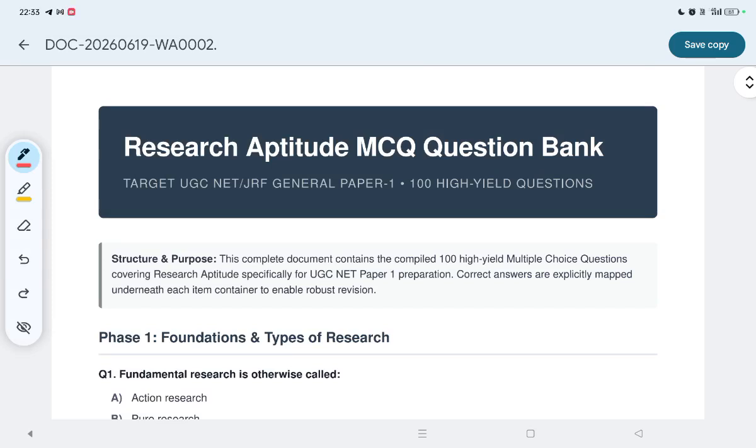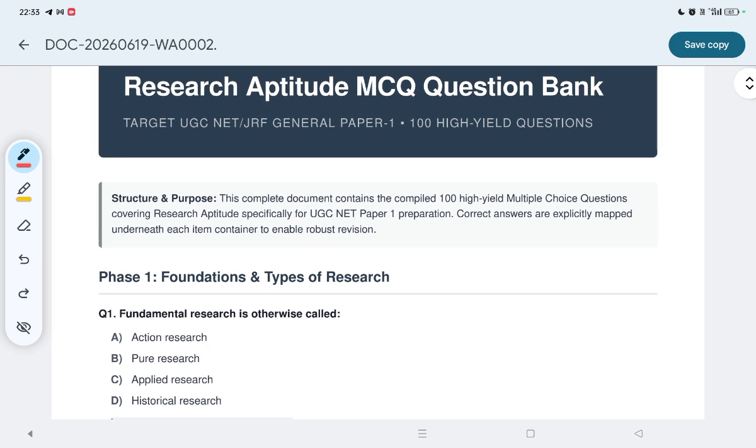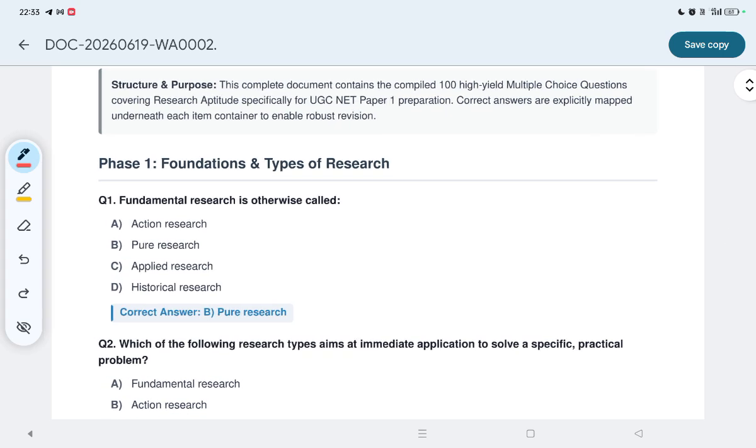Hello everyone. So today we'll talk about the research aptitude MCQs for the UGC NET and JRF General Paper 1. This is a set of 100 high-yield MCQs. Let us talk about phase 1, which is foundations and types of research.